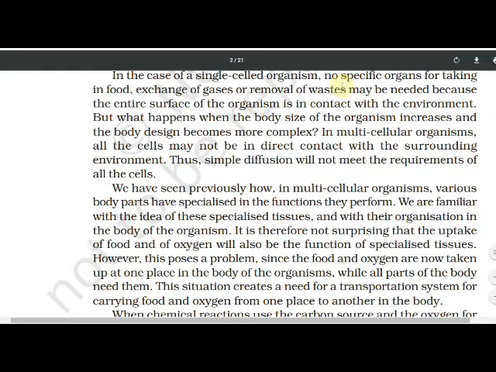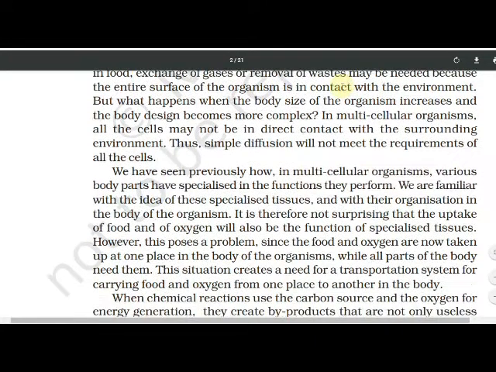While all parts of the body need them, those means that oxygen, and this situation creates a need for a transportation system. So this oxygen which we have taken by nostrils into the lungs is carried out via blood. Why? Blood is a transportation system for carrying food and oxygen from one place to another in the body. So blood is required.